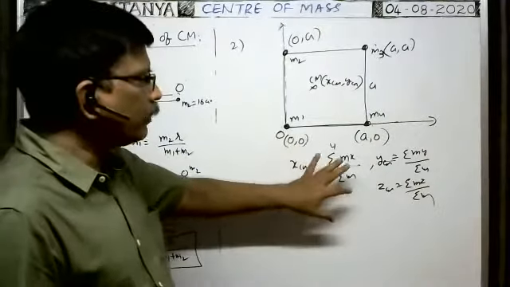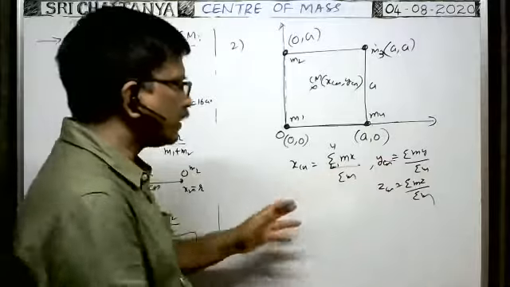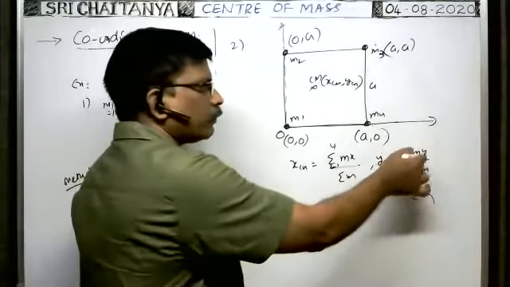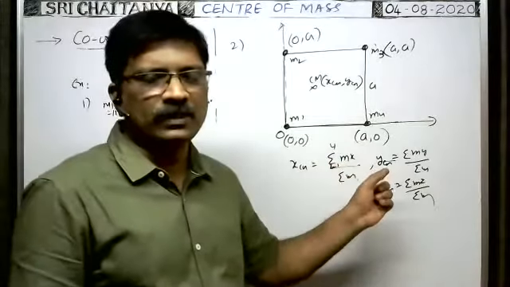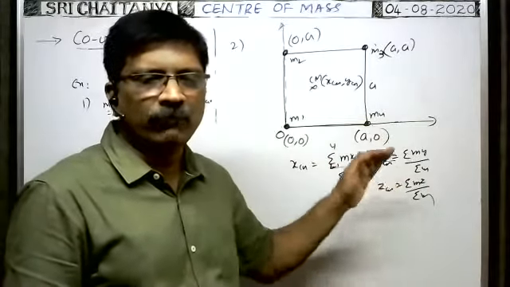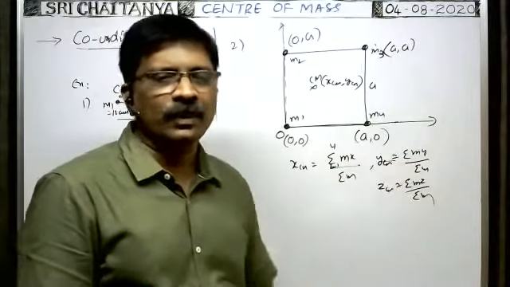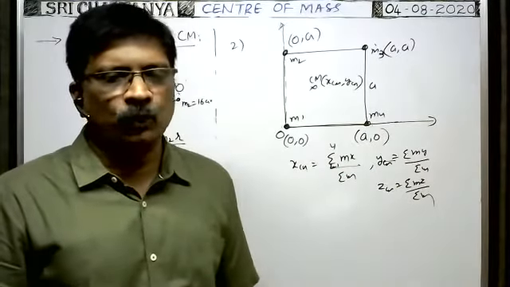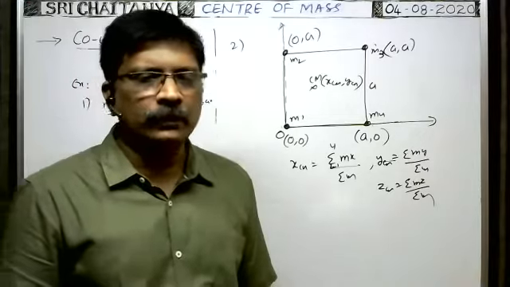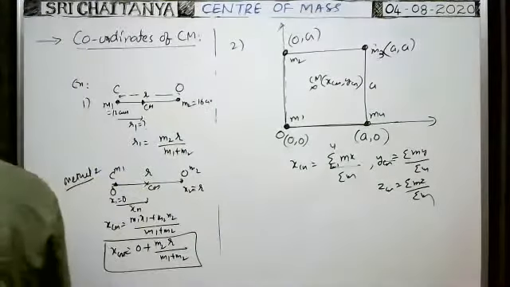Two coordinates can be obtained like this. The third coordinate, zcm, is equal to sigma mz by sigma m. That means m1z1 plus m2z2 plus m3z3 plus m4z4 whole by m1 plus m2 plus m3 plus m4. In such a way we can find it. Okay, Jashwant Verma, right. Next.